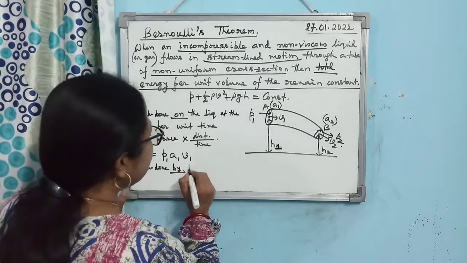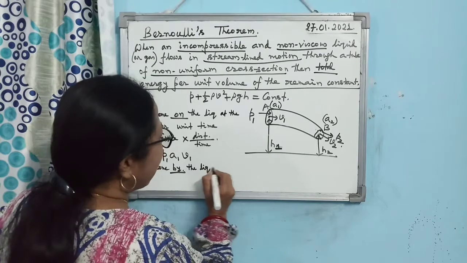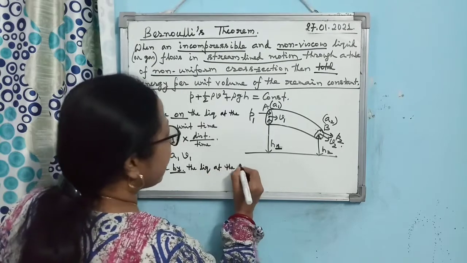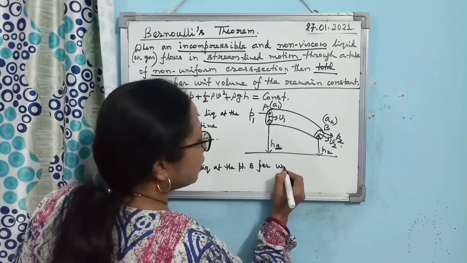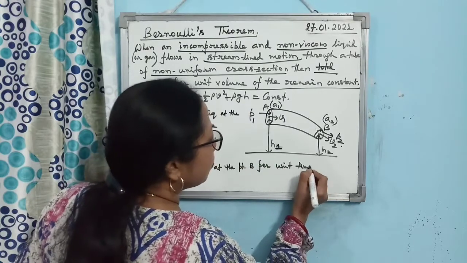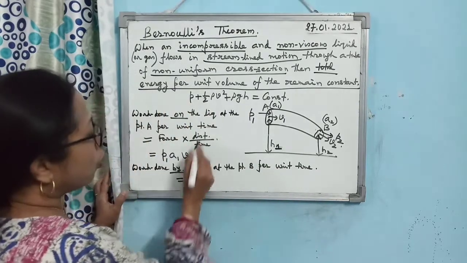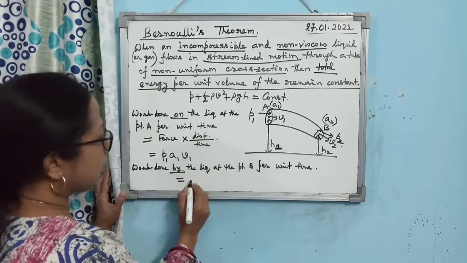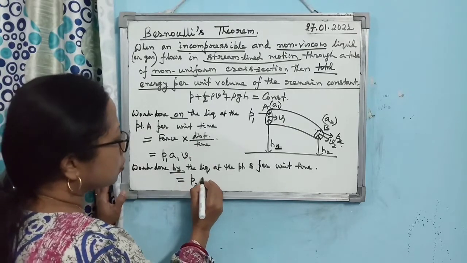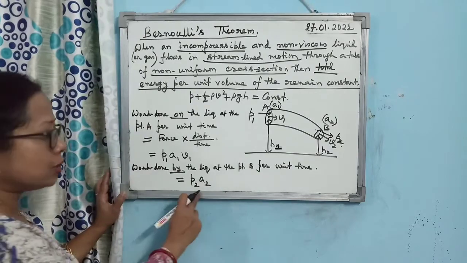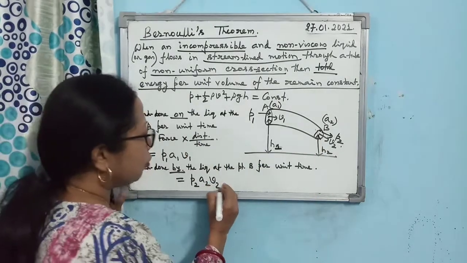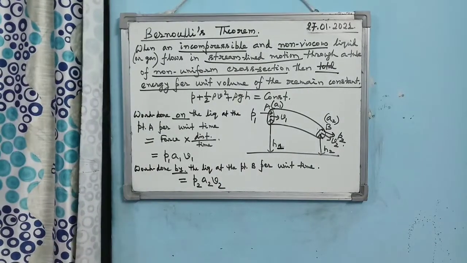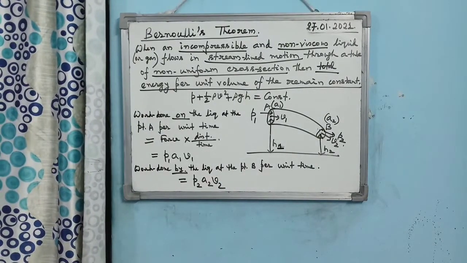So work done by the liquid at the point B per unit time is again force into distance per time. The force will be pressure into area, P2 into A2, and the distance per unit time gives the velocity V2.